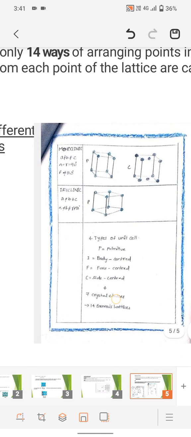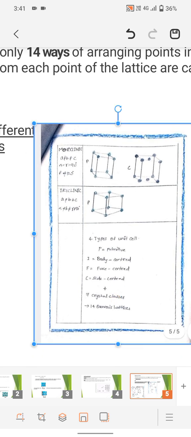In triclinic, the sides a, b and c are not equal, that means a is not equal to b and b is not equal to c, and alpha, beta, gamma are also not equal to 90 degrees. That means alpha is not equal to 90 degrees, beta is not equal to 90 degrees, and gamma is also not equal to 90 degrees.